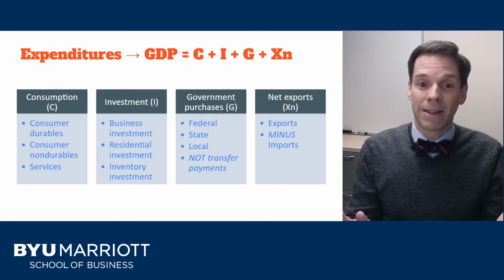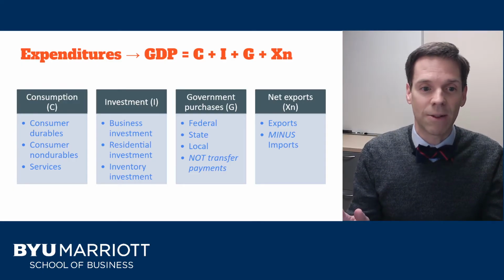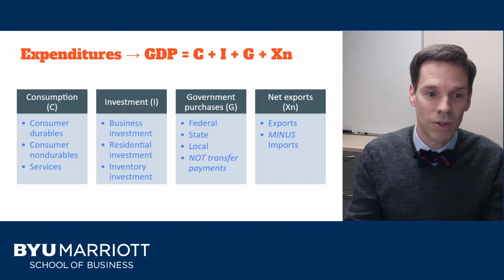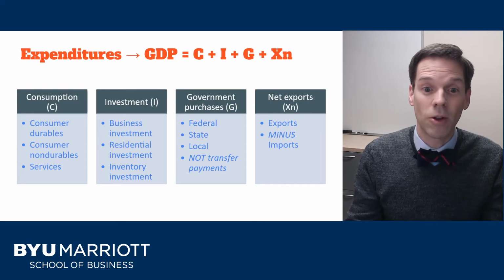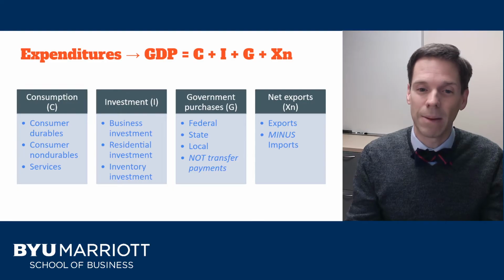An easy way to think about this is, well, consider Social Security. When your grandma gets her Social Security check, what's she going to do with it? She's going to go and pay her rent, buy groceries, maybe go out to eat. We'll count those things in GDP. If we also counted the transfer payment, the Social Security check, we'd be double counting. So we want to make sure not to do that.